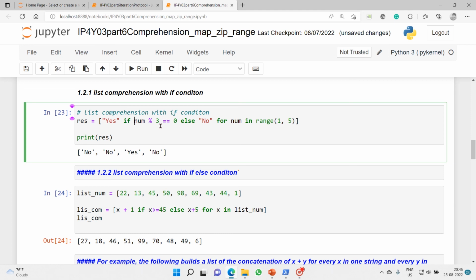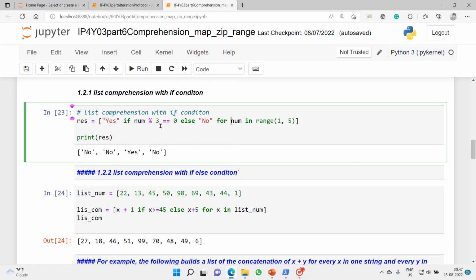If this is 0, that is our condition, then give S, or else you just give no.